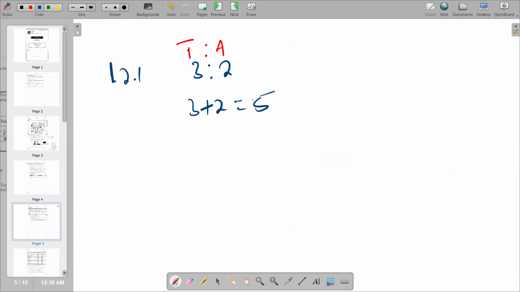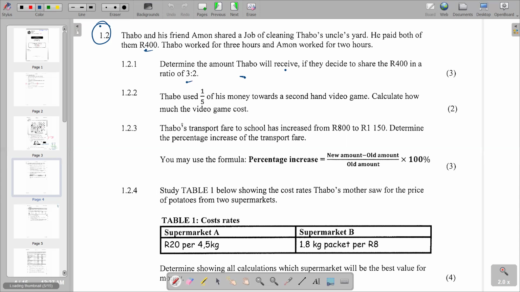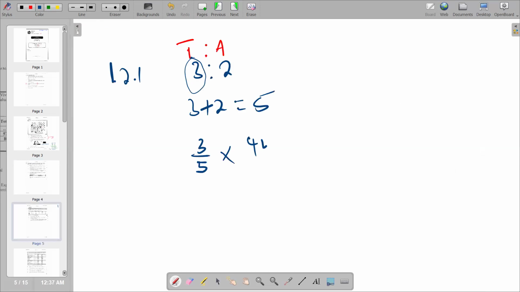So to find the denominator, we're going to say 3 plus 2 and get Tabo's share. So we're going to say 3 over 5. 5 becomes the denominator, and the part of Tabo becomes the numerator. Then you multiply by the amount that is being shared, which is 400. So multiply by 400 over 1. So obviously, try to simplify that and then multiply by 0.6.